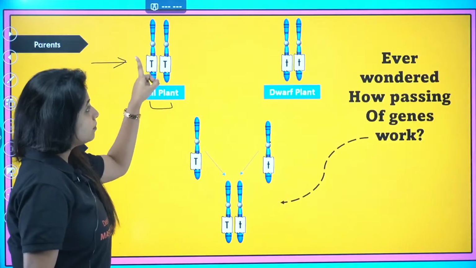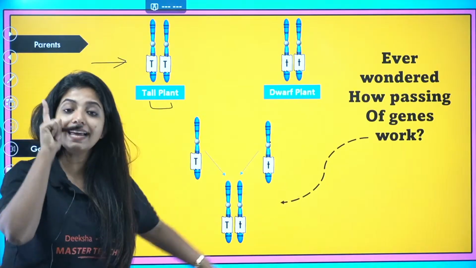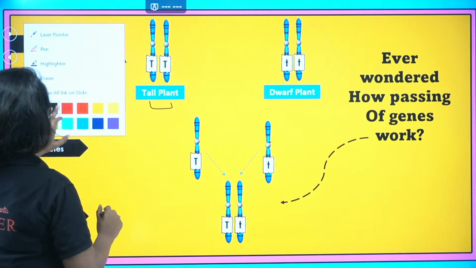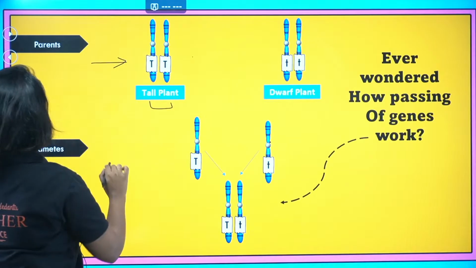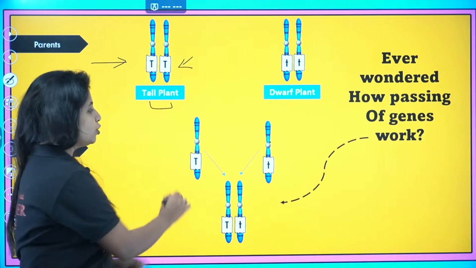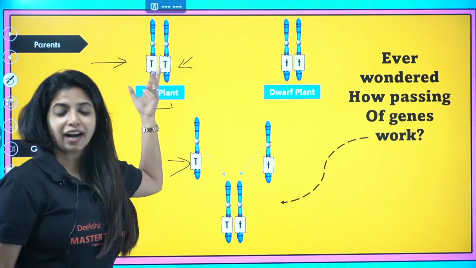Anyways, from the pair of chromosome, only 1 chromosome is going to get inside a gamete. From this pair, only 1 can go to one particular gamete out there. Now here, whatever it does, it is going to be capital T only, because it just has that to give, right?